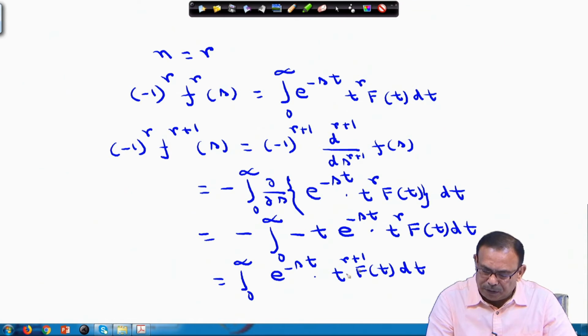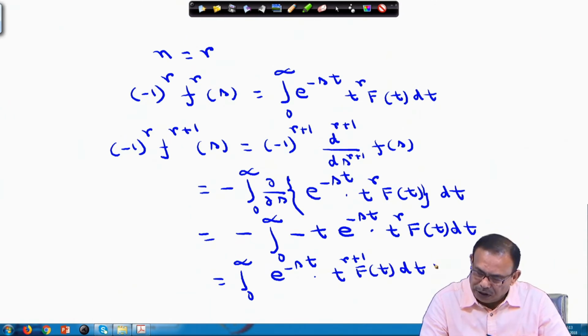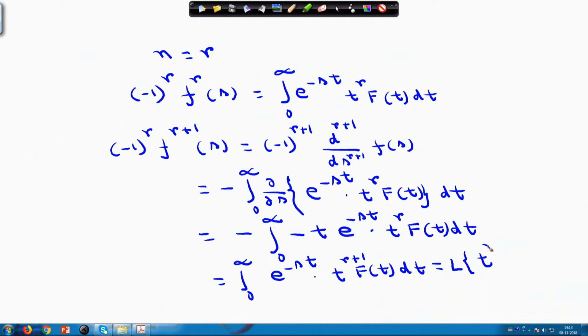And this is basically e^(-st) g(t) dt, where g(t) is t^(r+1) f(t). So, you can write this as the Laplace transform of t^(r+1) f(t).